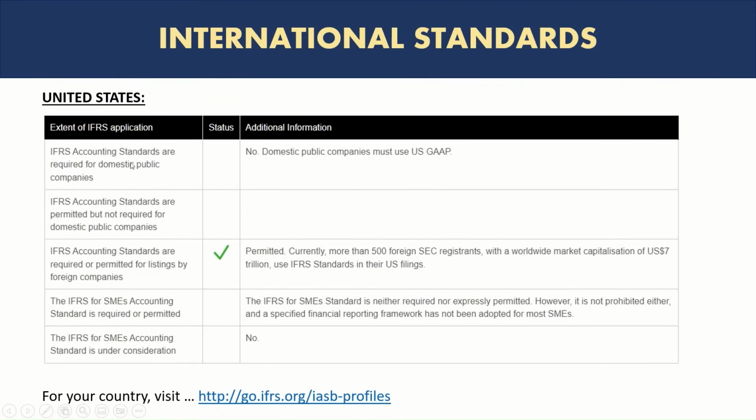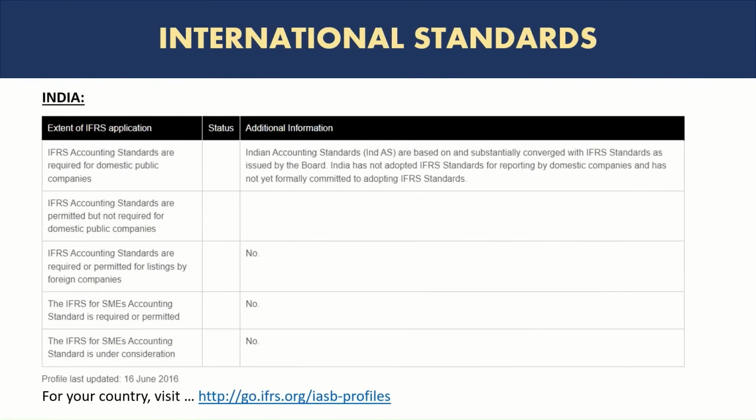In this case, you can see that IFRS are not required for domestic public companies. In fact, US GAAP is the requirement. However, IFRS standards are allowed or permitted for listings of foreign companies, right? And also currently more than 500 foreign companies registered on the SEC are applying IFRS. Similarly, for India, you can see there's no application requirement for IFRS. In fact, India has its own accounting standards which are required, but they are substantially converged with IFRS standards. So there are a lot of similarities.